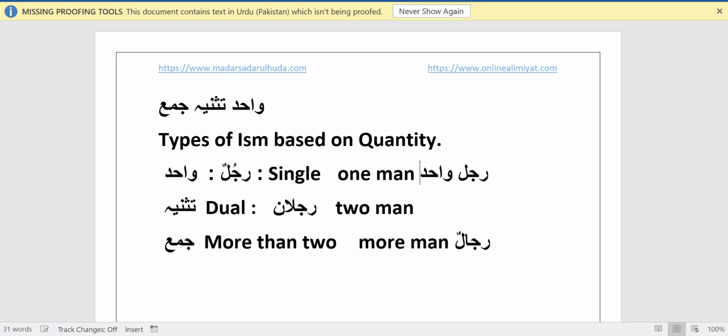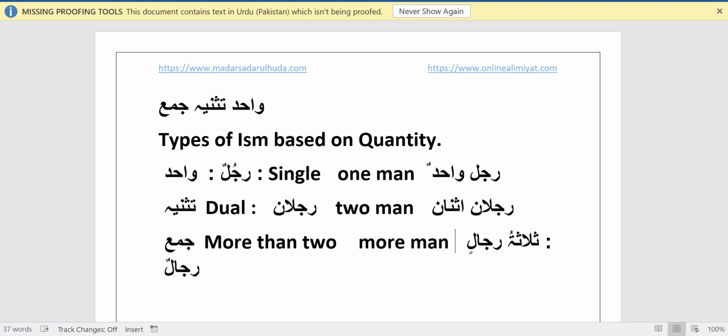Wahidun means one, so it becomes one man. For two men I can say rajulani ithnani, two men. And for more men, for example if I want to say three men, we can say salasatu rijalin, it means three men.